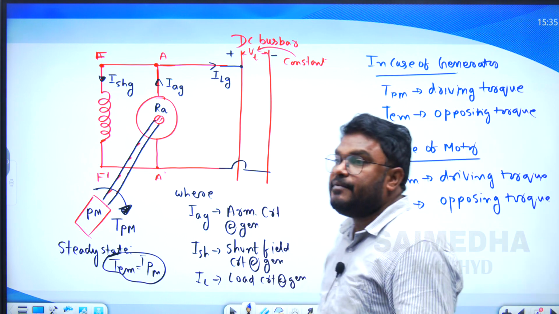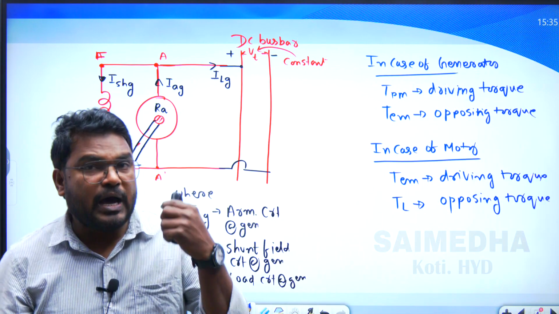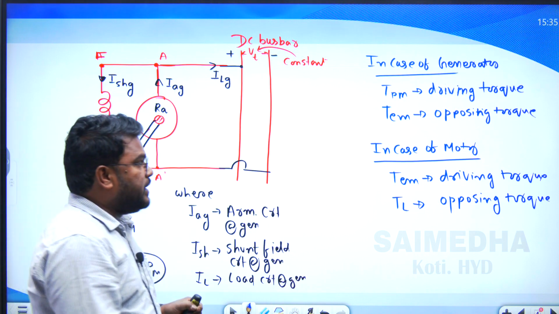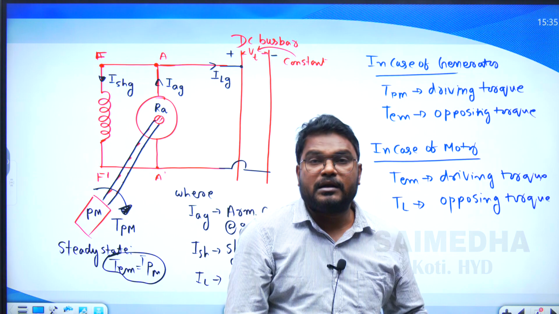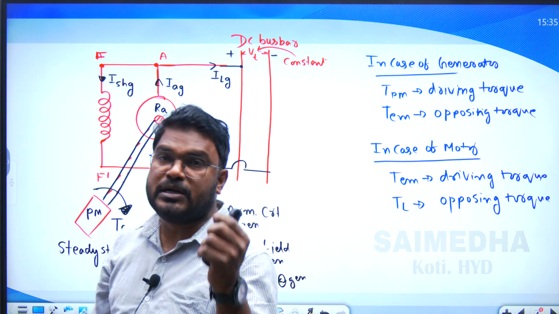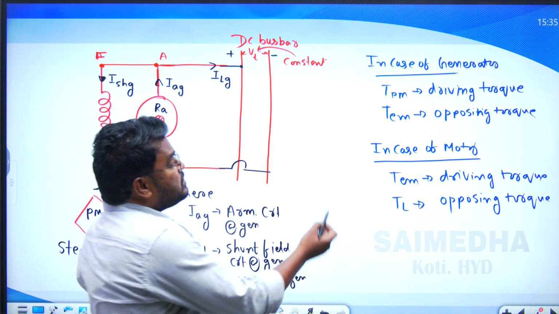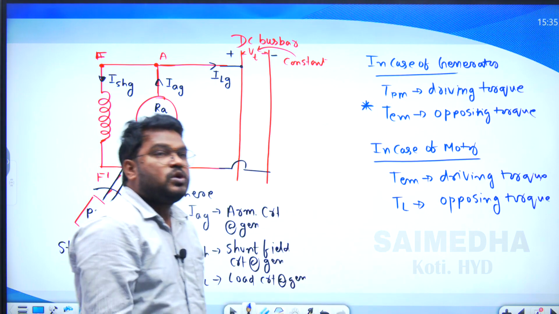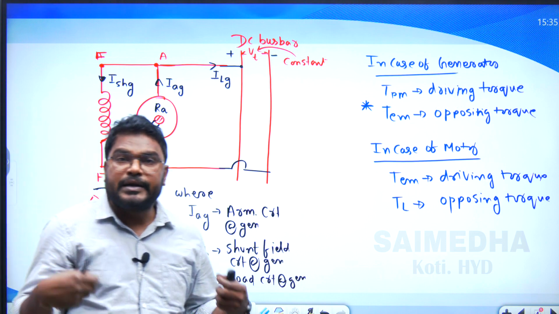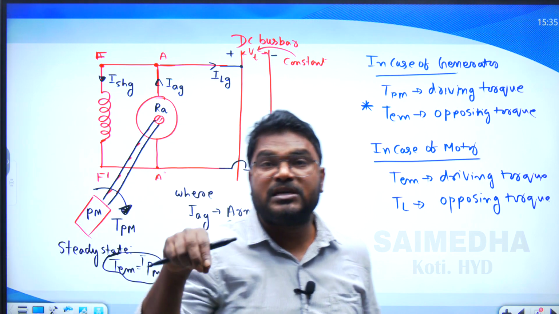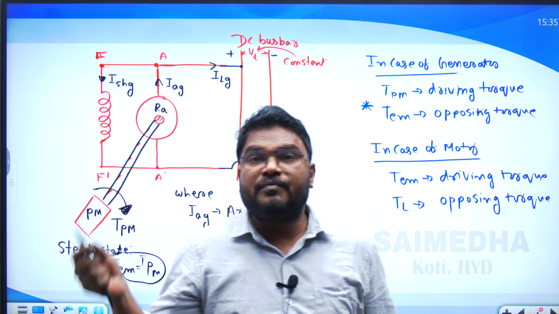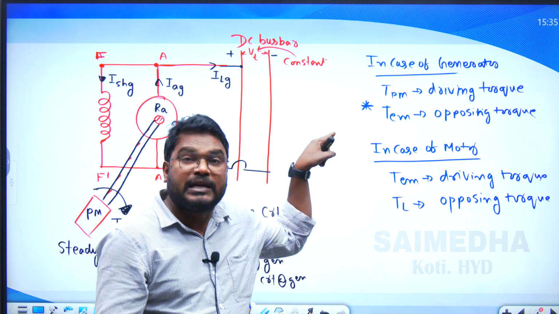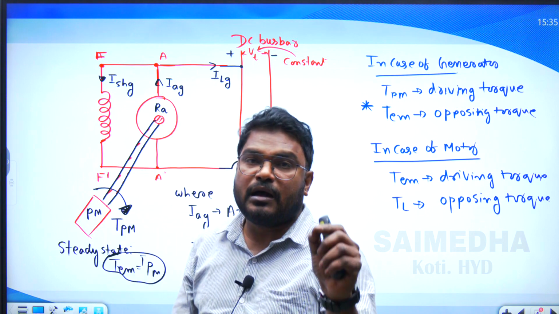So which is the driving torque of the generator? Always the prime mover torque is treated as the driving torque of the generator, and the electromagnetic torque is treated as the opposing torque of the generator. How does it come about? In the generator also, motoring action takes place, so the electromagnetic torque produced in the armature of the DC generator acts in the opposite direction to the prime mover torque. That's why it is treated as the opposing torque of the generator.